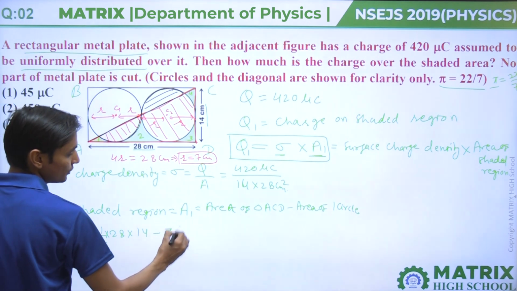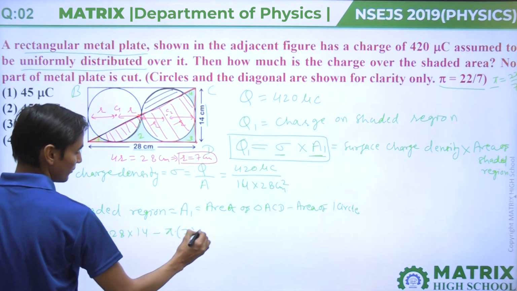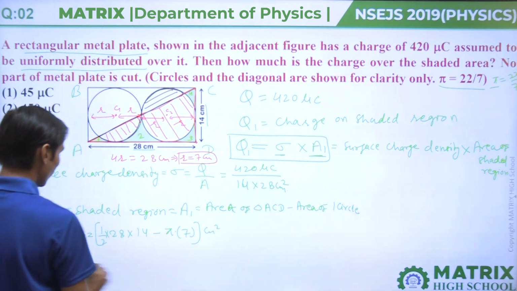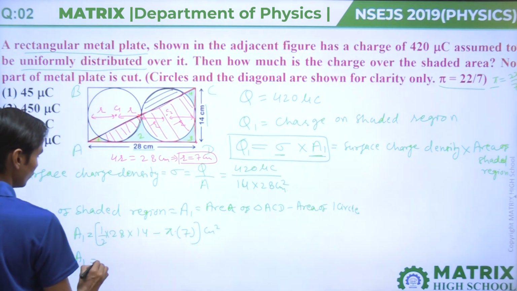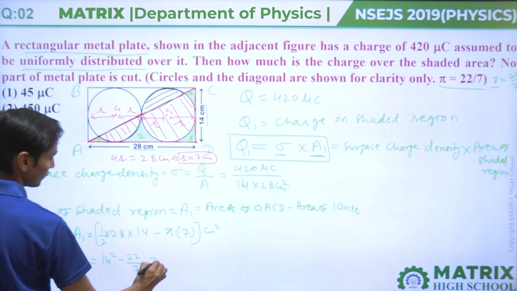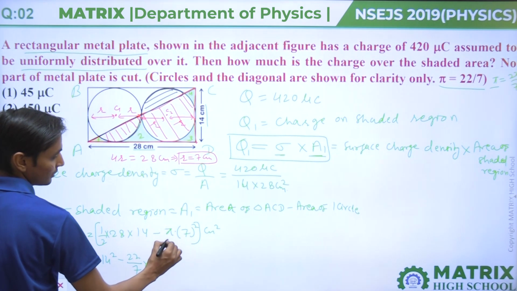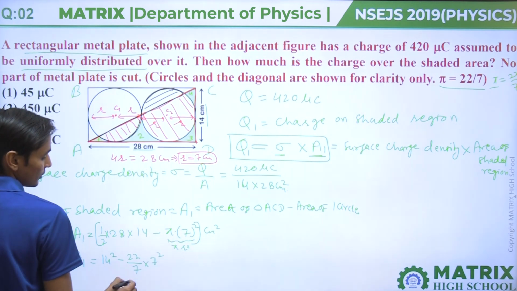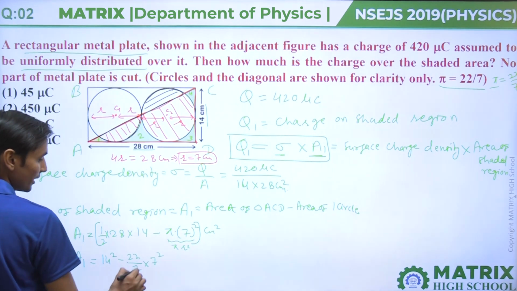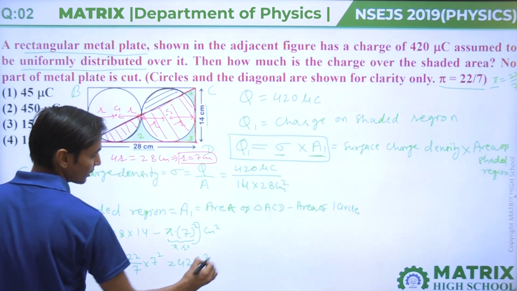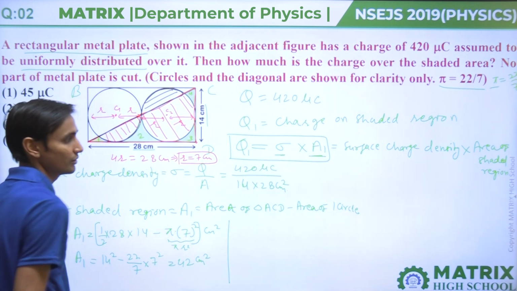So pi into 7 centimeter square. This area will come in centimeter square. From calculation, A1 equal to 14 square minus pi, 22 by 7 into 7 square, pi r square. This will come from pi r square. Okay. So 22 by 7 ka square, this will come 42 centimeter square.